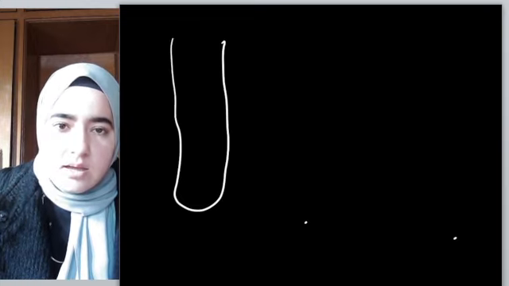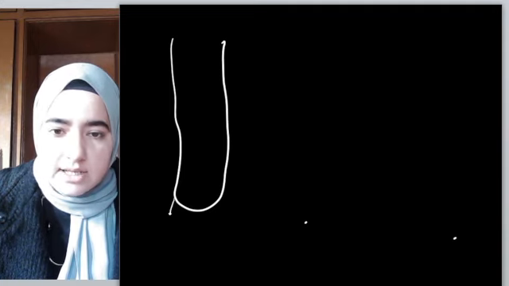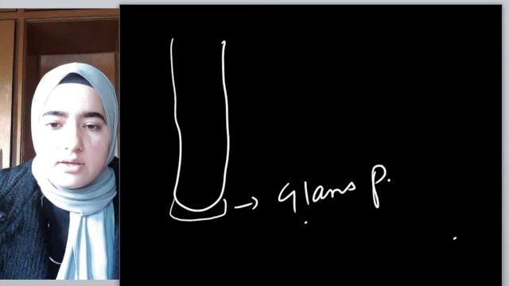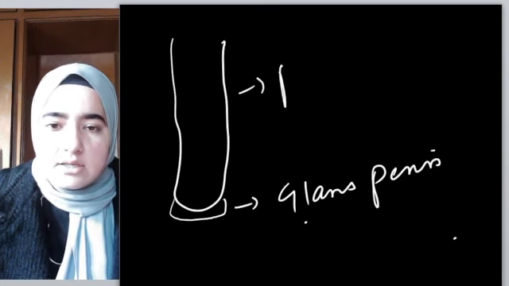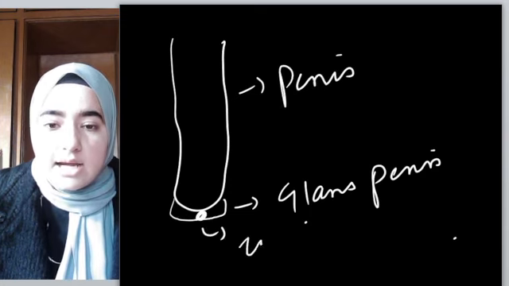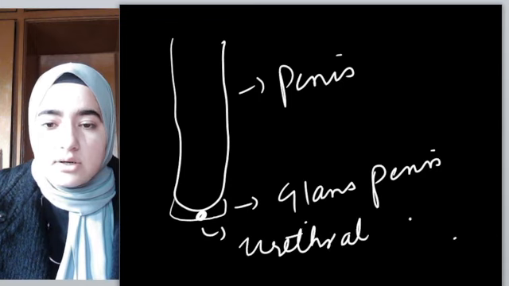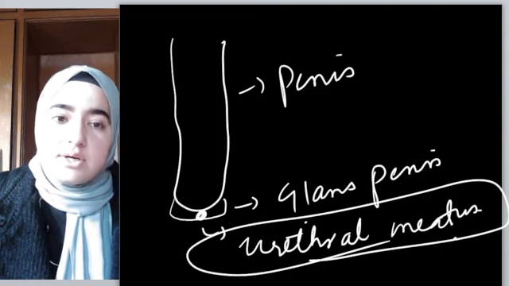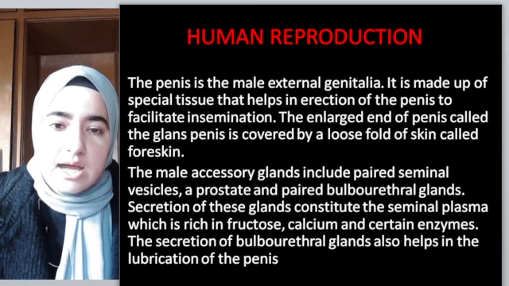Okay, say for example this is penis. Penis has a large fold of skin like this at its end, known as glans penis. Okay, and it has an opening, a hole-like structure. That hole-like structure is known as urethral meatus, through which ejaculation takes place, through which urination takes place. Okay, I hope this concept is clear, right?